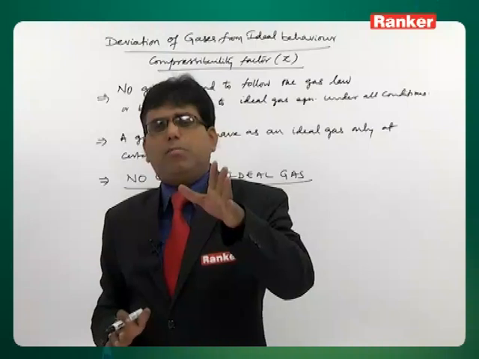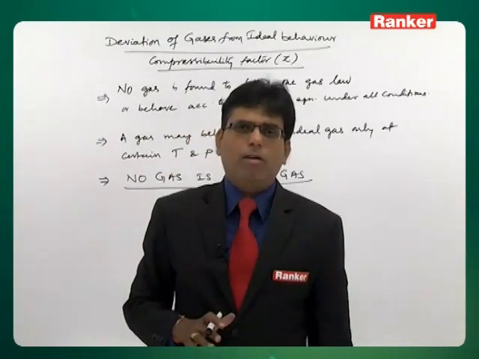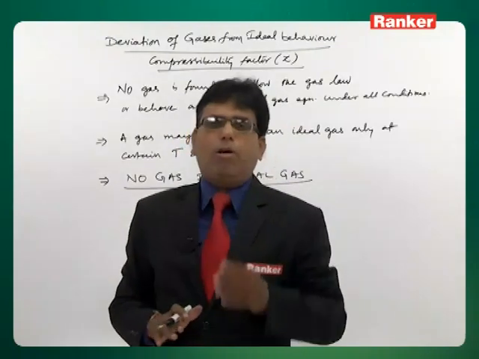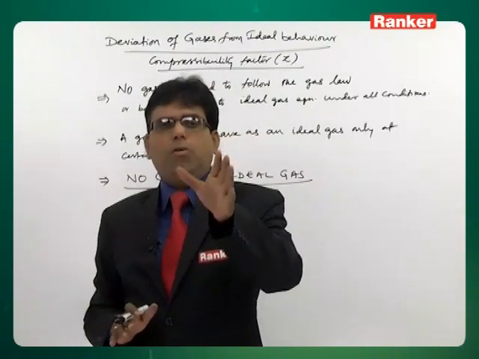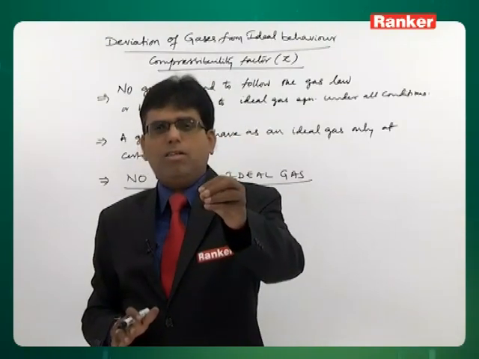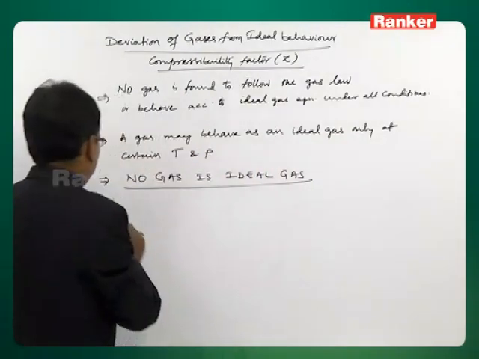So, at any temperature and pressure for a gas, you can't take the equation PV equal to nRT. You can't take the equation PV equal to 1 by 3 mc square, because no gas is following these gas laws under all conditions, only at certain particular conditions. Then what condition?